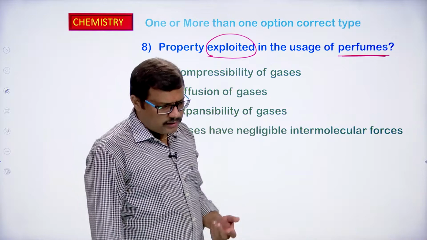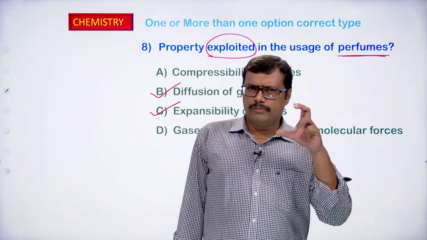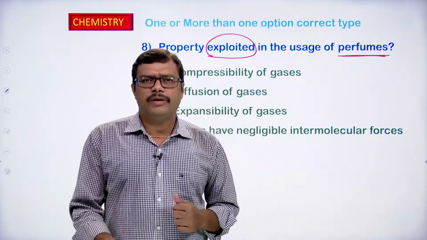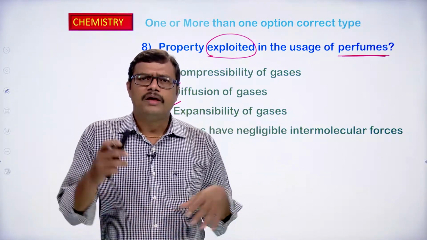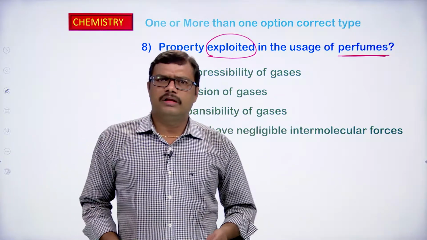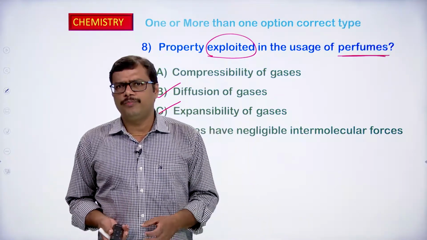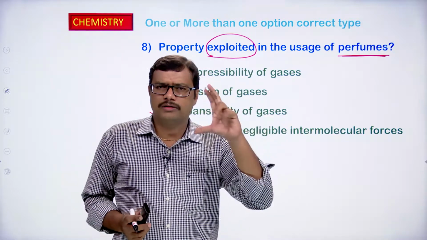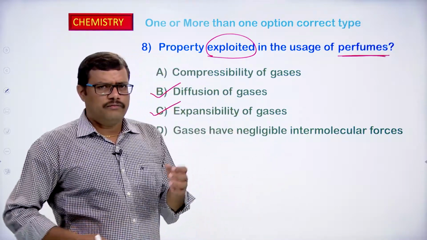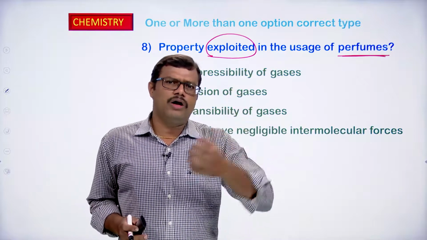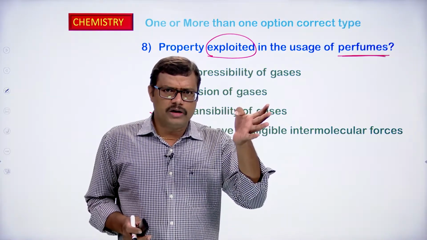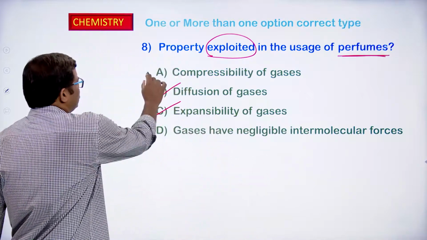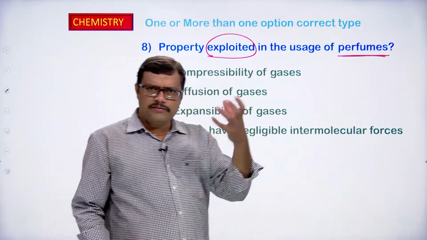And when you take the perfume bottle, very high pressure is present within the bottle. So, what is happening over there? The company making that perfume compresses the perfume and makes it occupy the total small bottle. It is completely filled up and a small nozzle is provided. Once you press the nozzle, the gas will come out. Why is it coming out? Because of the high compressibility that is present in the case of gases.